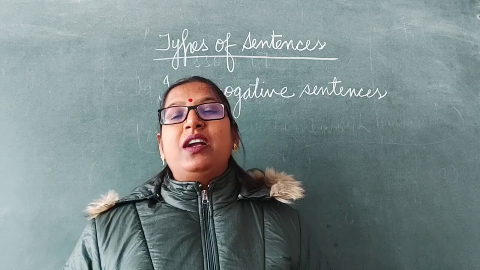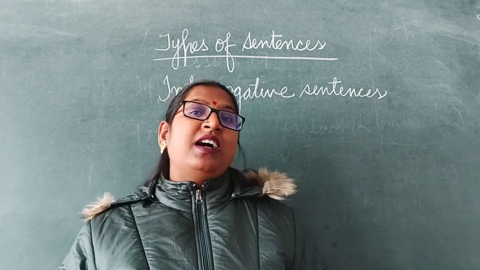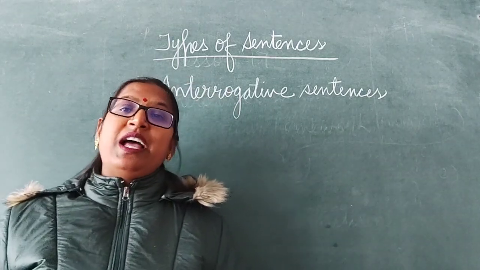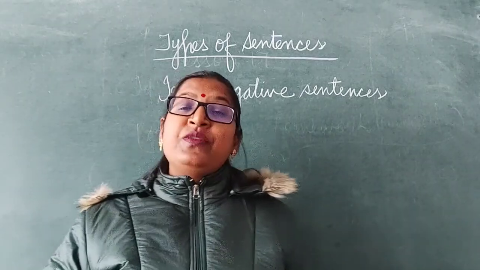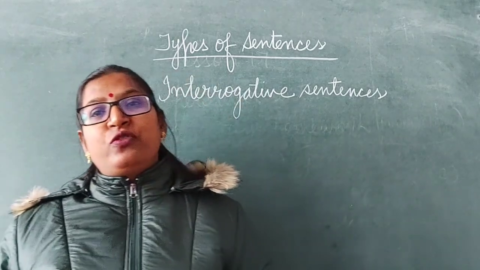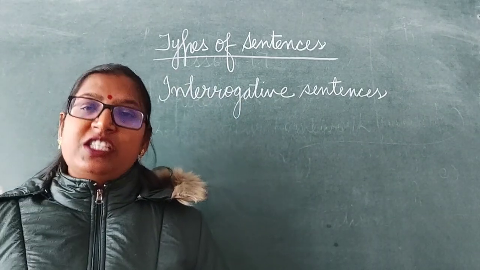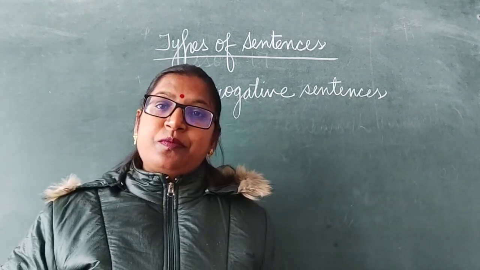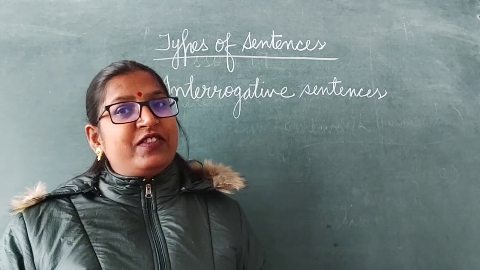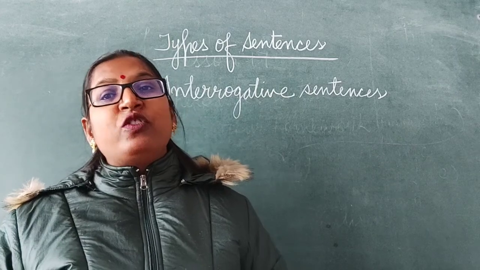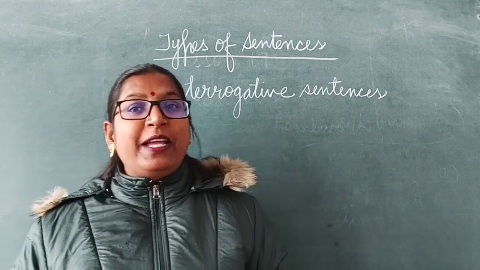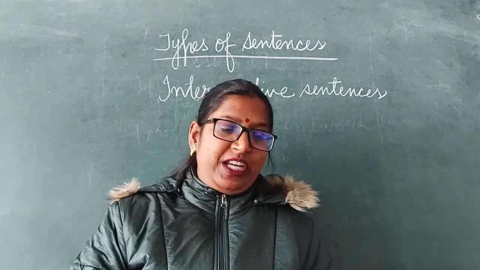Auxiliary verbs are am, is, are, was, were, has, have, had, can, could, shall, should, will, would. All these are the auxiliary verbs.